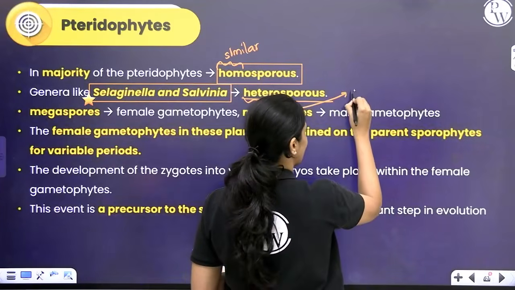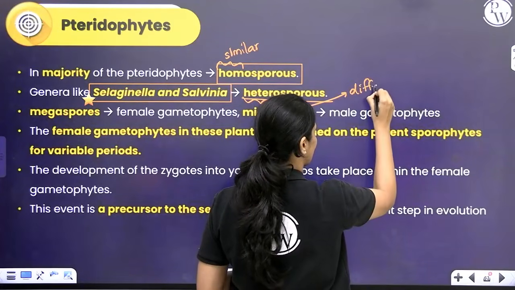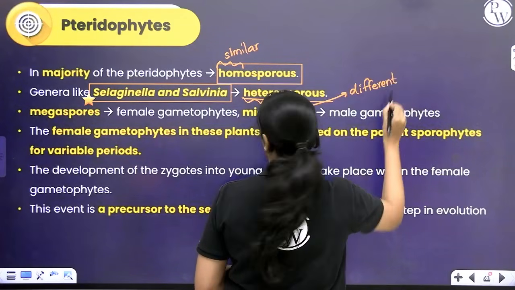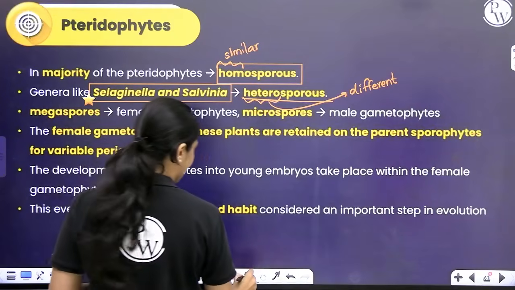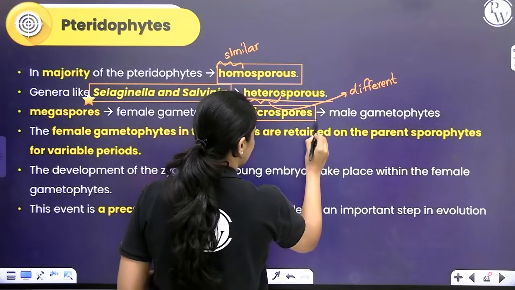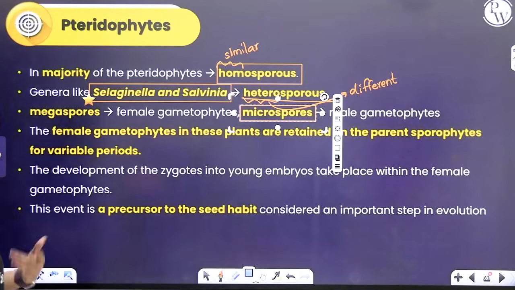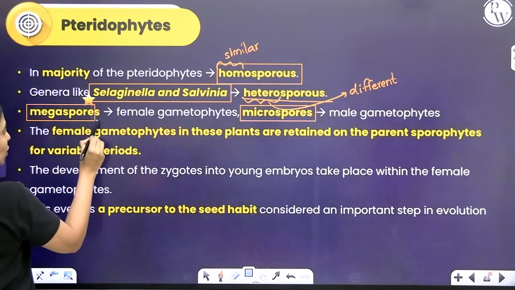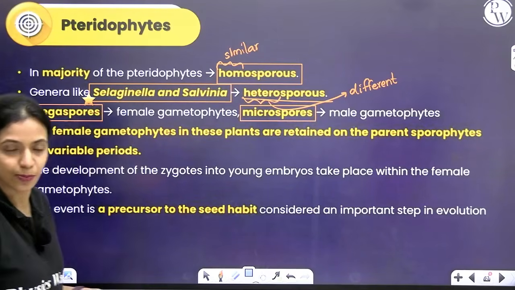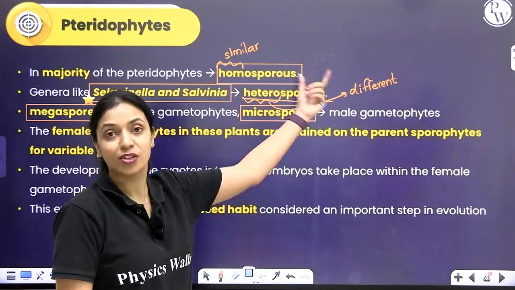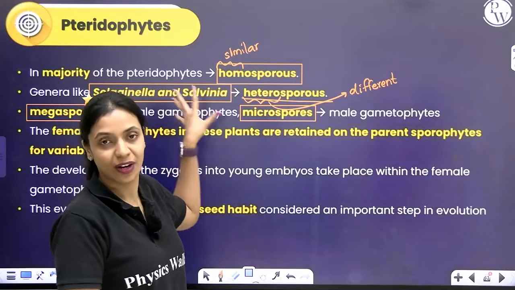Hetero means different. One type of spore is small in size. We call that microspores. They are the male spores. The other type of spore is larger. We call them the megaspores. They are the female spores. Male spores will give rise to the male gametophyte. Female spores will give rise to the female gametophyte.